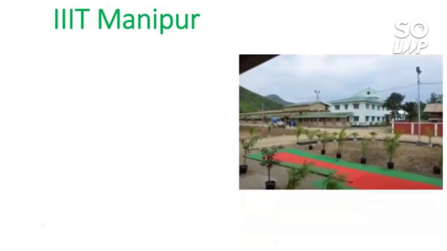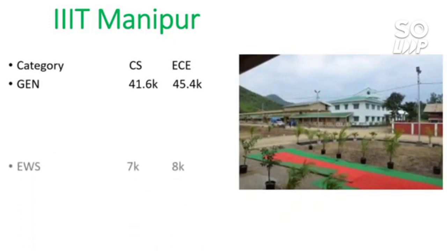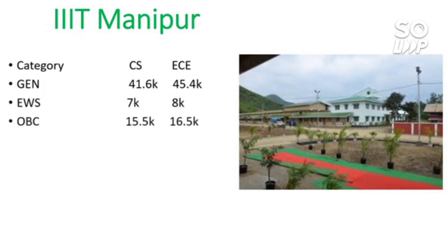Triple IT Manipur. So here is the cutoff for the CS and EC, two branches. For general 41.6, and for EC 45.4. For EWS category 7 and 8,000, and for OBC 15.5, 16.5 thousand. For SC 10 and 10.7. For ST 5.2 and 6,000. So this is all about Triple IT Manipur.